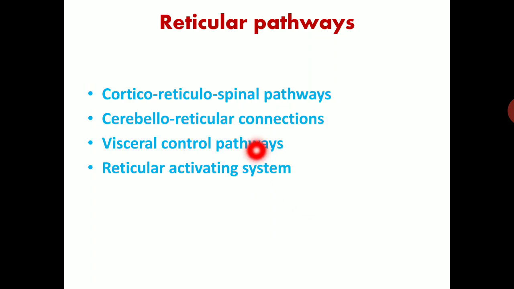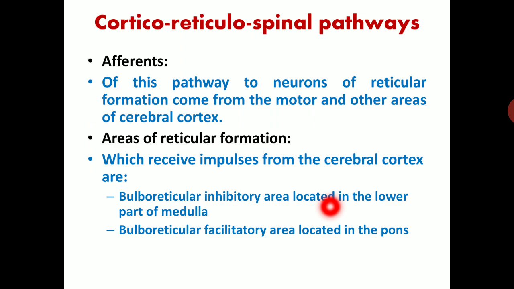Reticular pathways: cortico-reticulospinal pathways, cerebello-reticular connections, visceral control pathways, and the reticular activating system. So first, the cortico-reticulospinal pathway. The afferents of this pathway to neurons of the reticular formation come from motor and other areas of the cerebral cortex. Okay. So starting from the cortex, they pass through the reticular system and then into the spinal cord. That's why it is called the cortico-reticulospinal pathway.